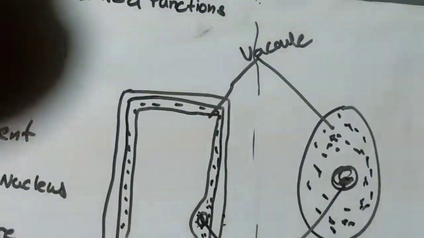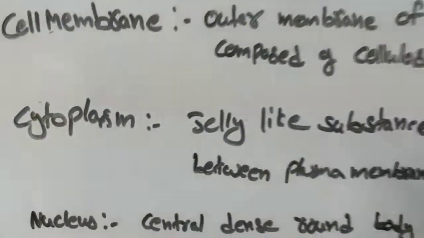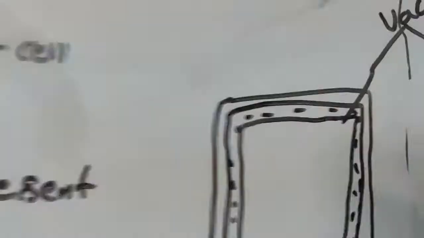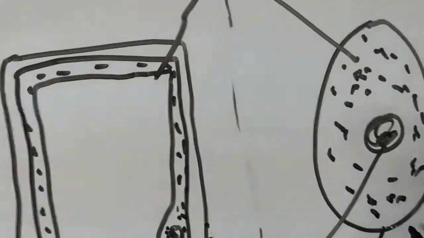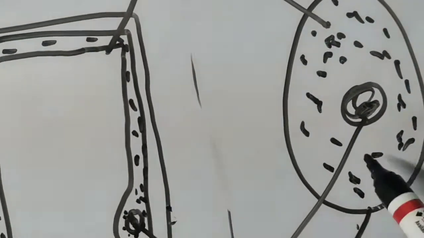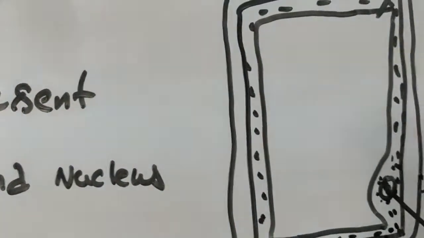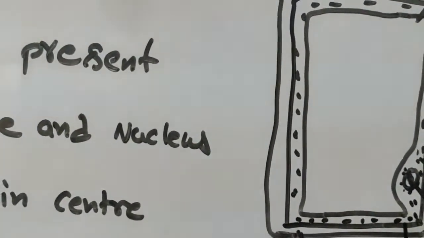So what is cytoplasm? Jelly like substance. It is the jelly like substance present between the plasma membrane, this is the plasma membrane, and this is the nucleus. So the jelly like substance present between the plasma membrane and nucleus is known as cytoplasm. Inside, in the center, it contains a dense round spherical body known as the nucleus.